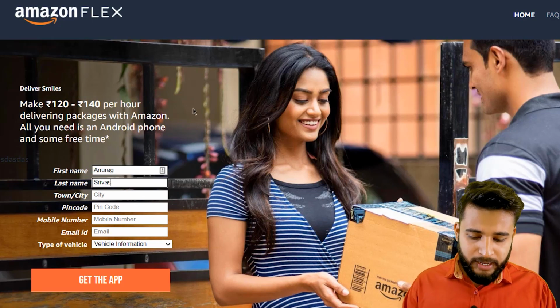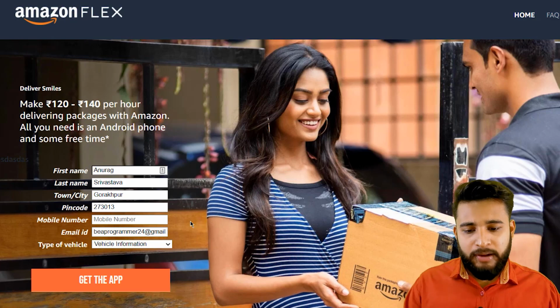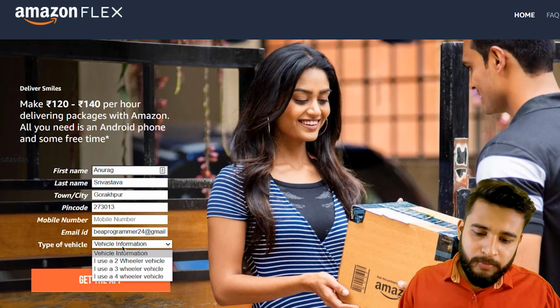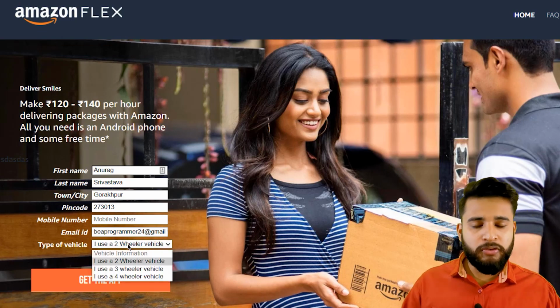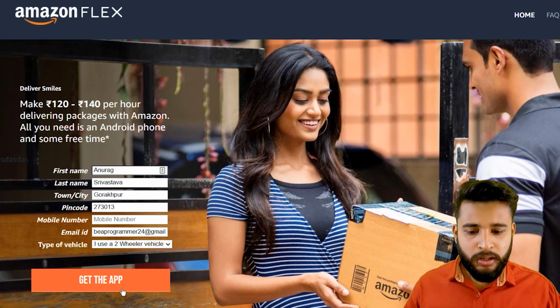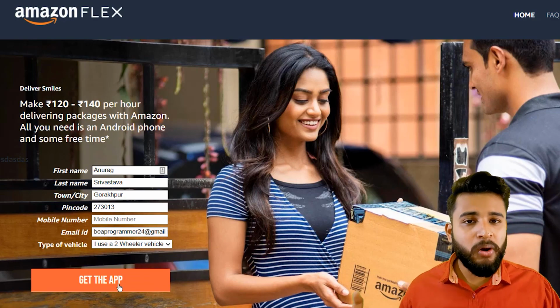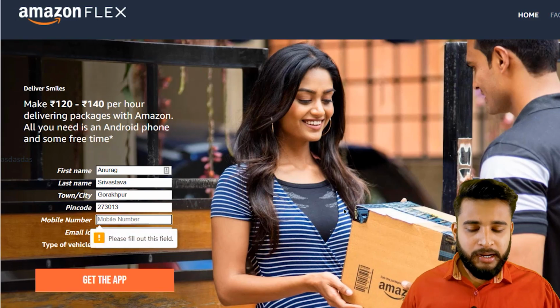You need to enter your details. I have entered this much of details, and then the type of the vehicle. In type of the vehicle we will see, I use a two-wheeler. If you have a two-wheeler vehicle, if you have a three-wheeler, four-wheeler, you can download. This is only for downloading the application, because it is not available on your Play Store, so it is only for downloading the application. I will click on get the app.